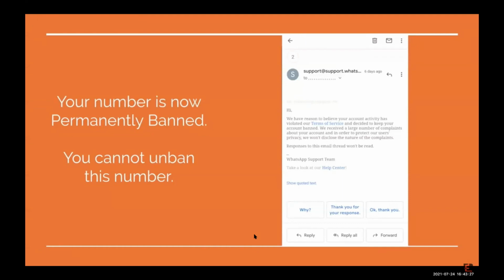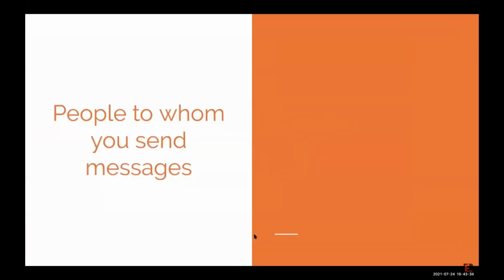So you cannot unban this number. So if you get this mail, that means now only God can save you. The number is banned. So how do you avoid getting banned? Let us understand the people to whom you send these messages.